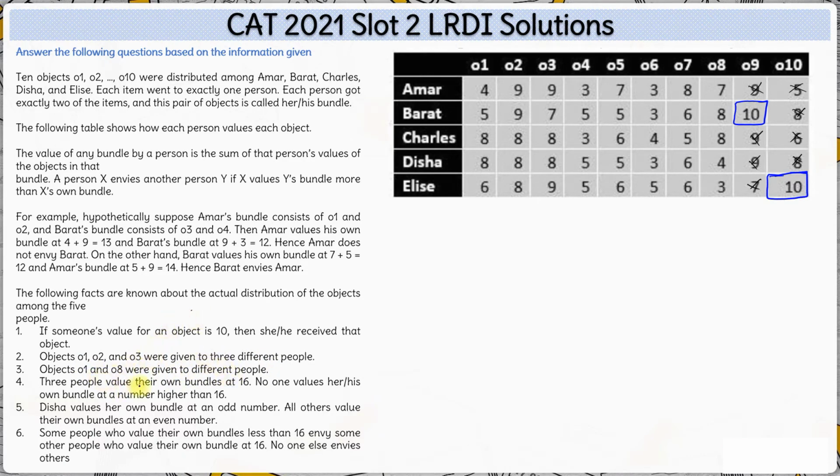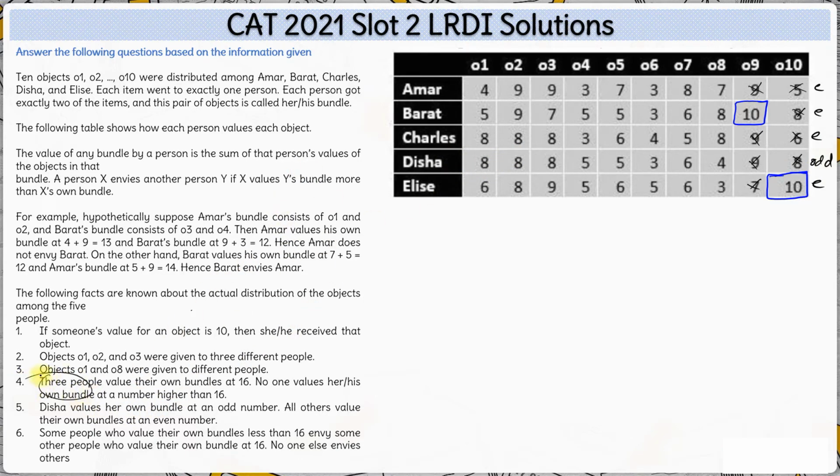Cool. 3 people value their own bundles at 16. Out of 5, 3 of them value their own bundles at 16. No one values his or her bundle at a number higher than 16. So the maximum value anyone gives to their bundle is 16. Okay. Disha values her own bundle at an odd number. So the value of Disha's bundle is an odd number. All others value their own bundles at an even number. So for Disha, the value of her bundle is odd. For everyone else, the value of their bundle is even. Okay. Fine.